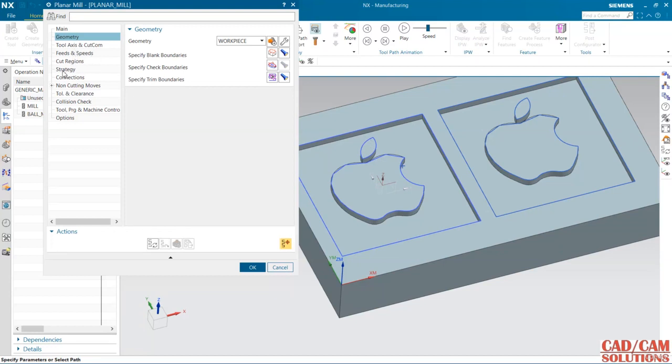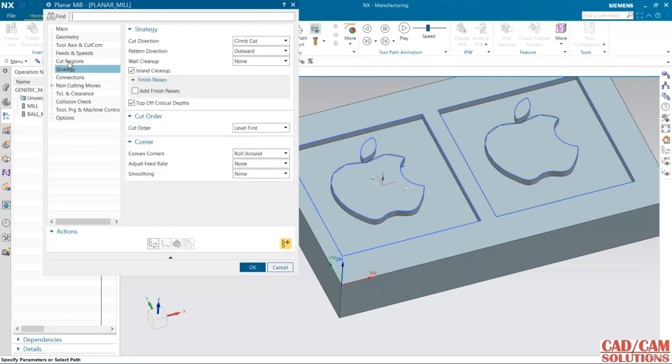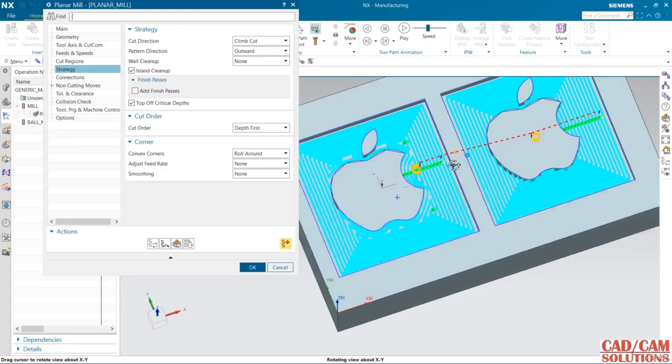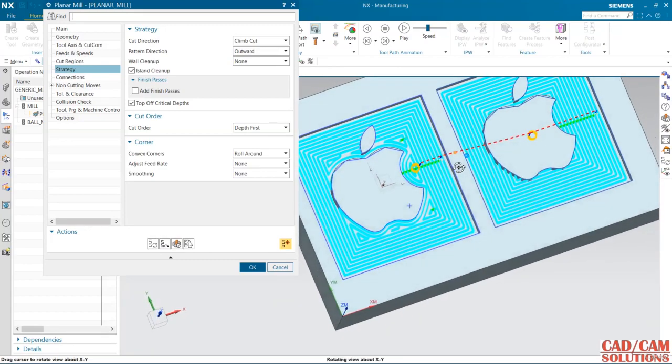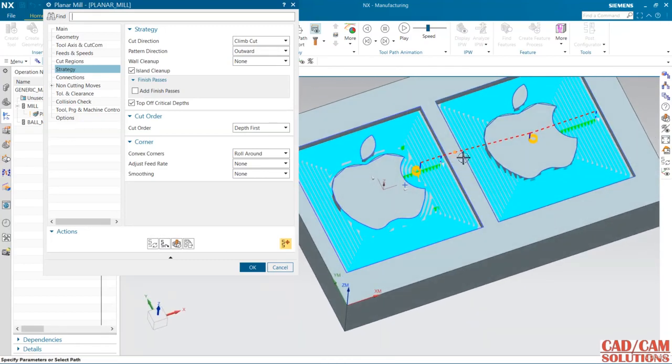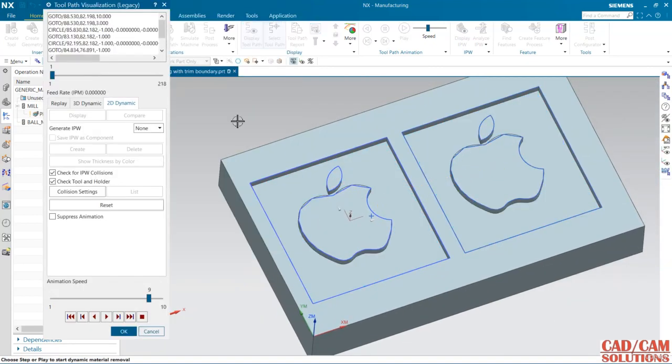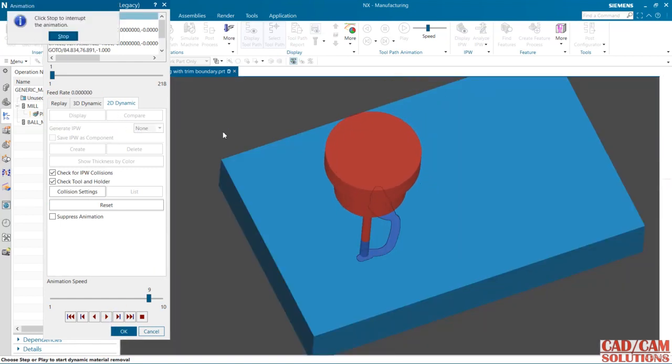And the rest are the same. Here from strategy I'm going to use depth first. So first it will cut the depth, then it will go to another pocket. See here, it is looking the same for both, but if I verify this in 2D dynamic, then you will see what is actually happening.